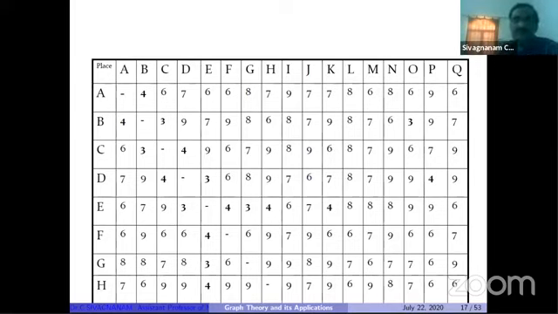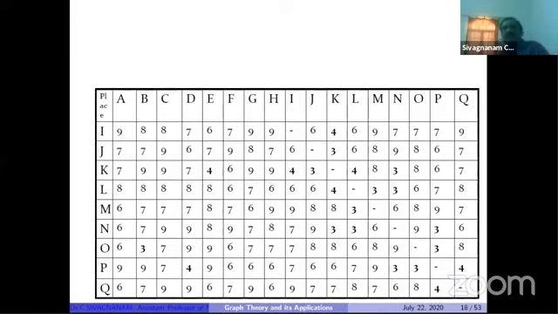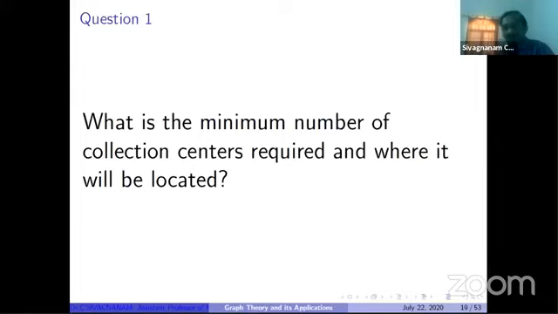Okay, this is question 1. What is the minimum number of collection centers required which satisfies the condition of the businessman, and where will they be located? So immediately we have to think, is it possible to use graph theory for this problem? In this example, 17 locations are available, so a set of locations I have to collect.